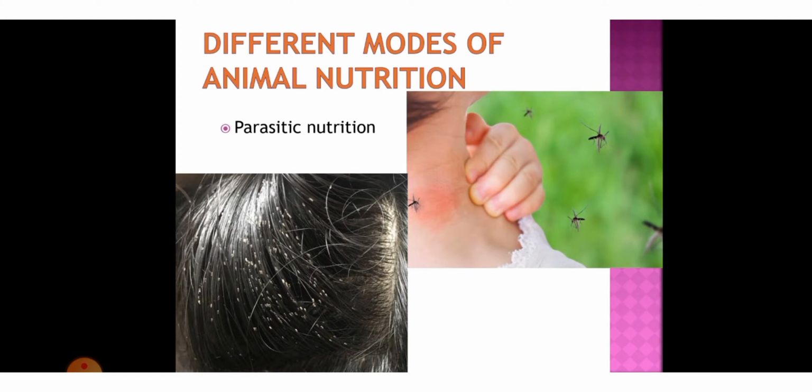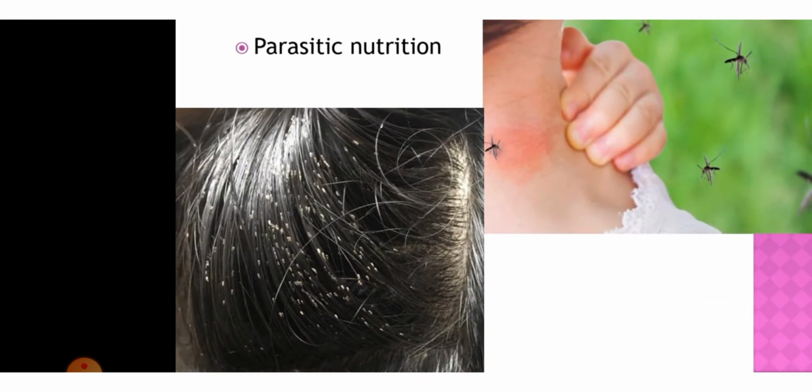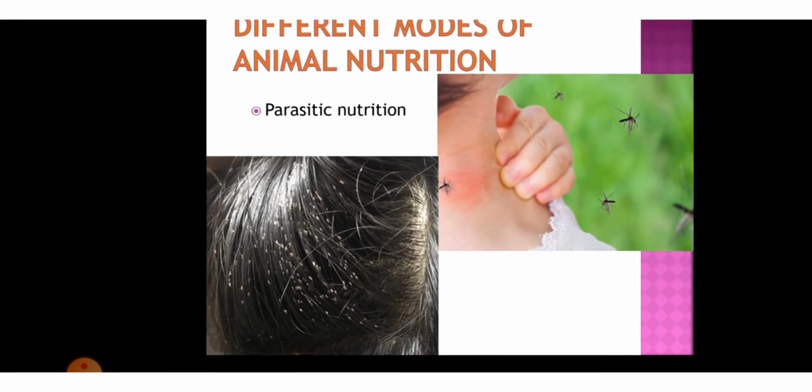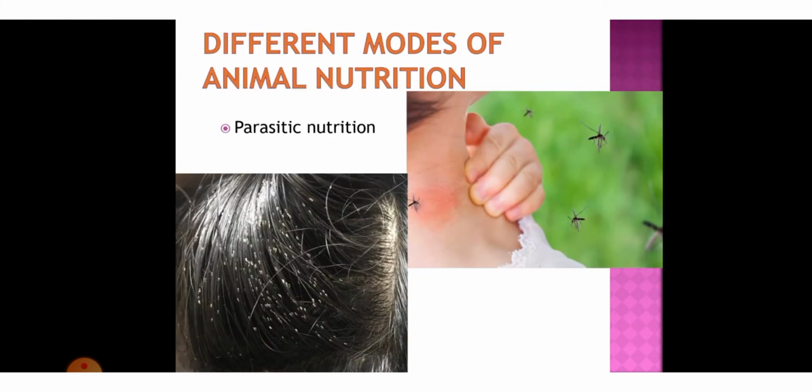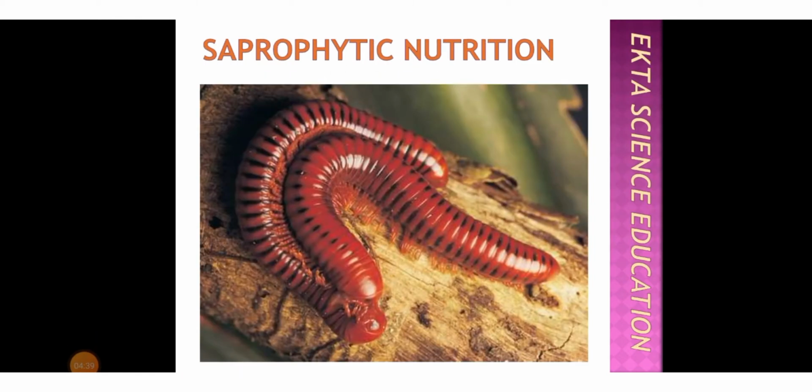Then next is the lice in your hair, right, which we call lice. That lice is another type of human parasite which sucks the blood, and it is said to be a parasite again, where the host gets harmed and one gets the benefit.